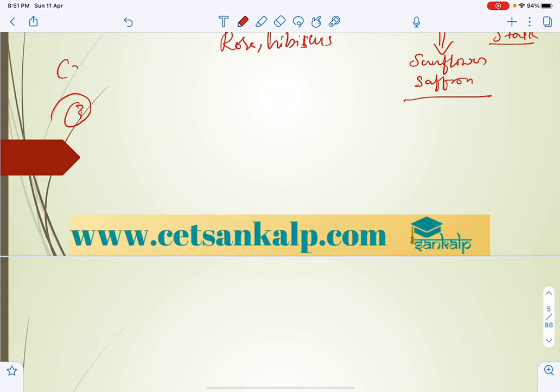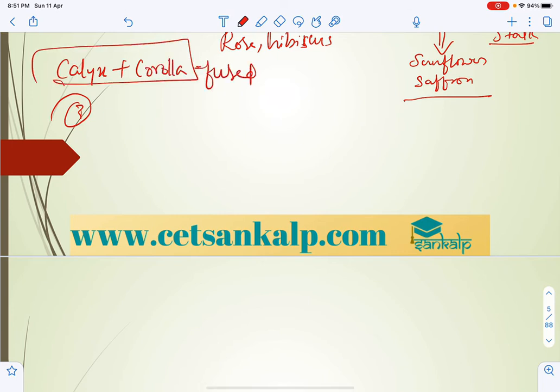So if we can't differentiate calyx and corolla, there we can use the term perianth. Where we can differentiate, we can give the name calyx and the corolla. If calyx and corolla are fused and we can't differentiate them, they are collectively called perianth, for example lily, water lily. So this is one. And the third whorl, that is androecium.